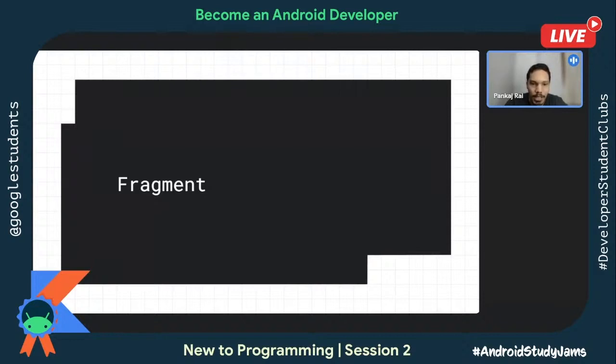If you just have a single activity with a single kind of UI, then it's all about, say, for example, a list covering from the start of the screen to the end of the screen. This kind of UI is really good on a small mobile phone, because on mobile phone, we have a very limited screen size. Mostly we see around 5.5, 6-inch screens. But when it goes to Chrome OS and tablets, then you see a very large screen. There, the UI should change. And fragment plays a very important role there.